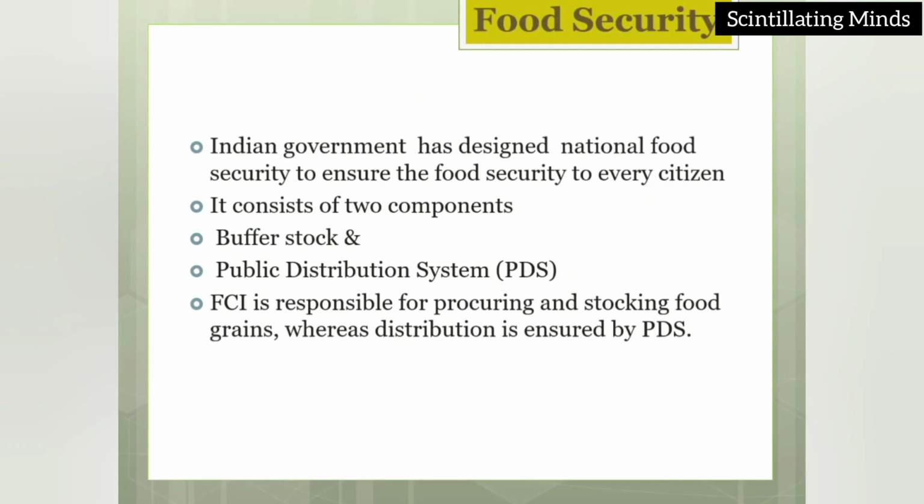Now we should see the food security. You all know what is food security. Indian government has designed national food security to ensure the food security to every citizen. People who are in the remote area, they are not able to get proper production of agricultural produce. So as a result, they should be given the grains by the help of this process of food security through PDS system, ration system. It consists of two components, that is the buffer stock and PDS, that is the public distribution system. FCI, the Food Corporation of India, is responsible for procuring and stocking food grains, whereas distribution is ensured by PDS.